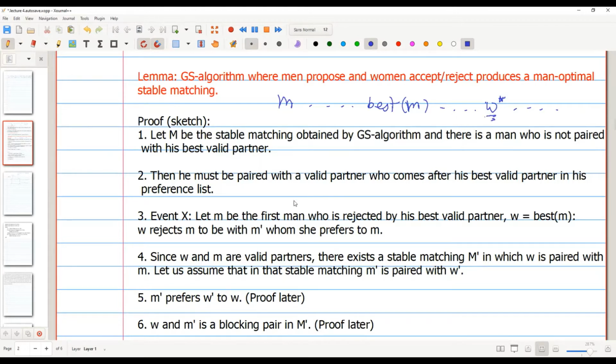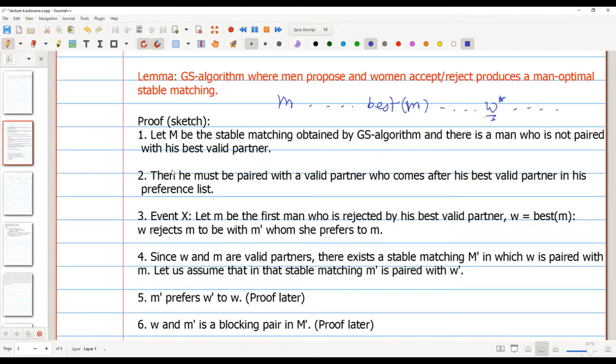Then we know that the Gale-Shapley algorithm goes on in iterations, and in each iteration, basically one man proposes to a woman, and the woman either accepts or rejects that man, right?